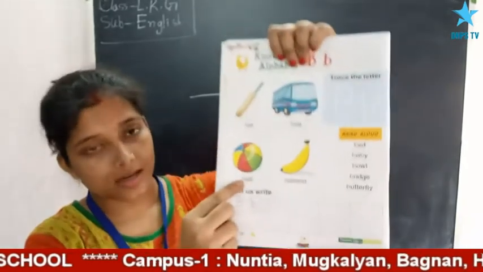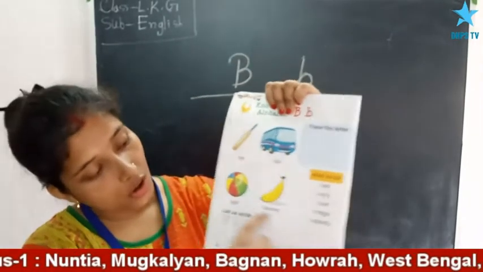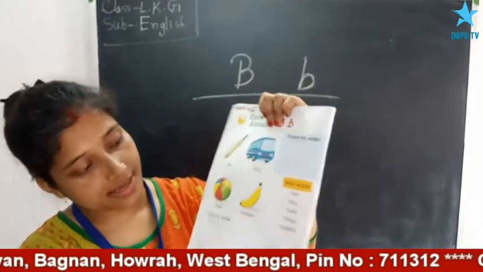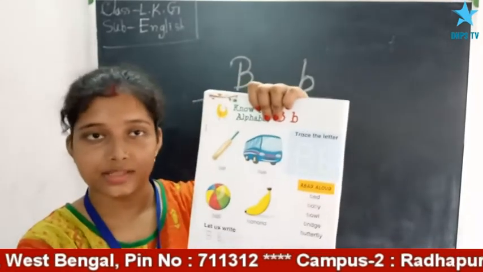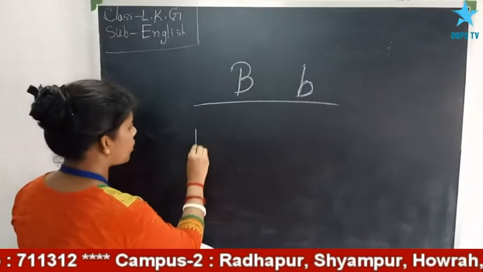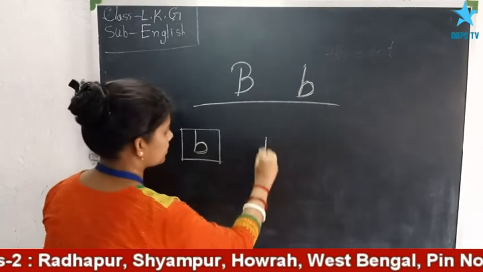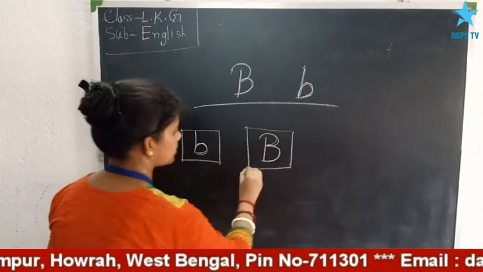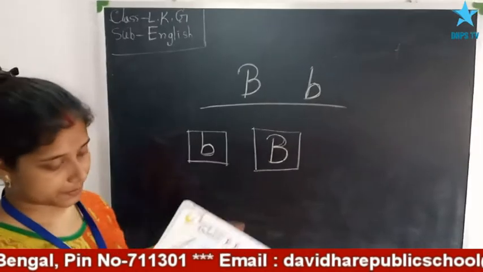And same, now see ball and here is banana. All of those start with the letter B. And same in these boxes, here are also some words that start with B. And all these letters start with small b. This one is small letter and this one is capital letter. So you have to remember these two patterns properly.